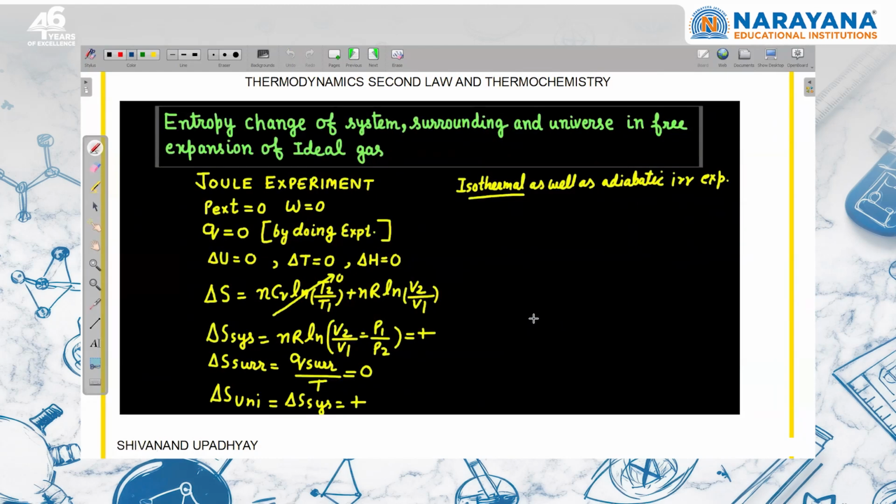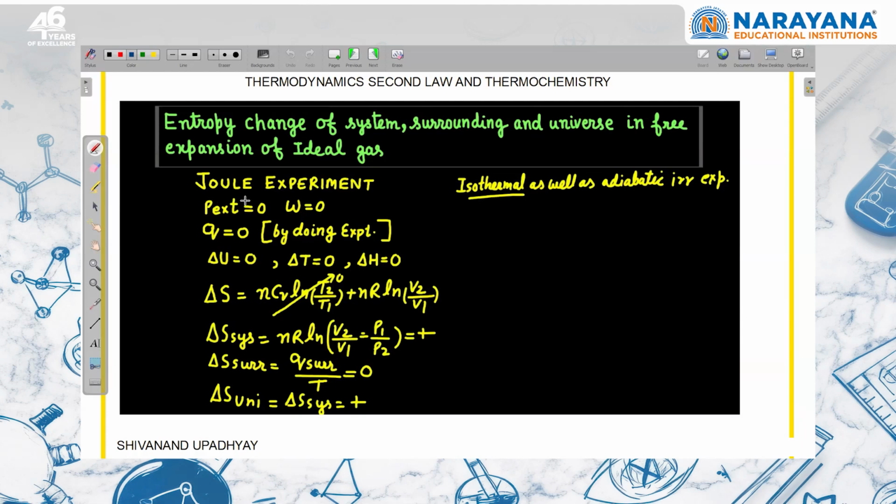Now this is the free expansion of an ideal gas, Joule's experiment. There are two experiments with the name Joule's: one is Joule's and one is Joule-Thomson. Joule-Thomson is not in our syllabus, right? But Joule's experiment is in our syllabus, and questions have been asked from it in JEE Advanced.